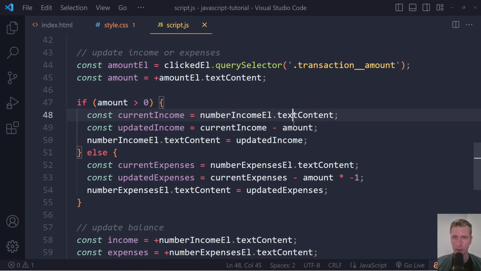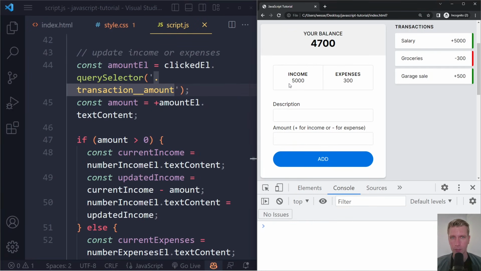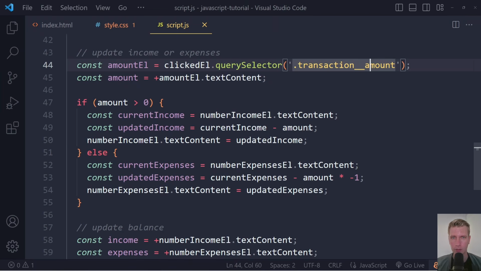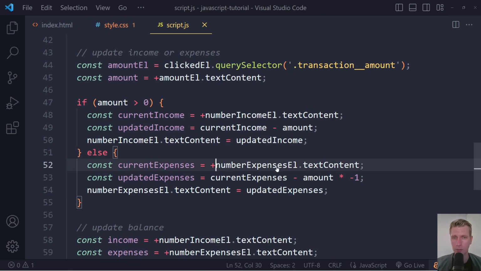Here when we take the current income, right? So here we were taking this current number from the HTML. That's what we do here. We get a string here. It's better to convert this to a number type. It actually didn't give us a problem, but it could cause problems in slightly different scenarios. So let's quickly add the plus sign here, and also for this one, for the expenses, just to convert it to a number, be a little bit more precise, and it will avoid certain issues.